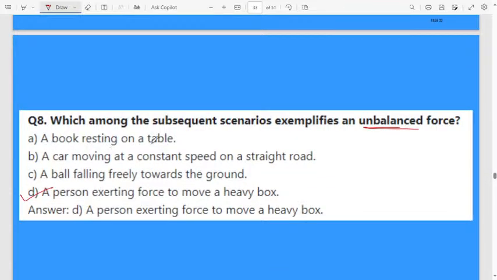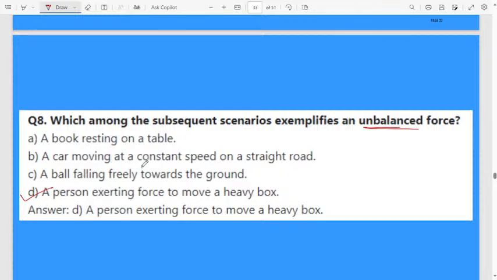A book is resting on a table. You are simply keeping the book on the table. The book will be in a state of inertia. Both table and book experience a force on each other, but that is not an example of an unbalanced force. If any object is at rest, both experience a balanced force.